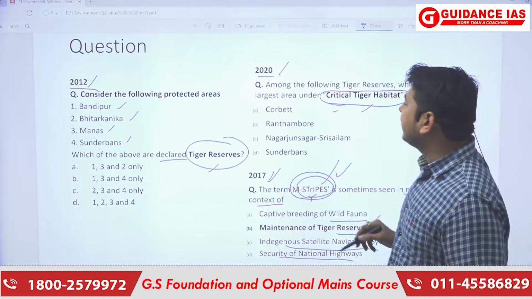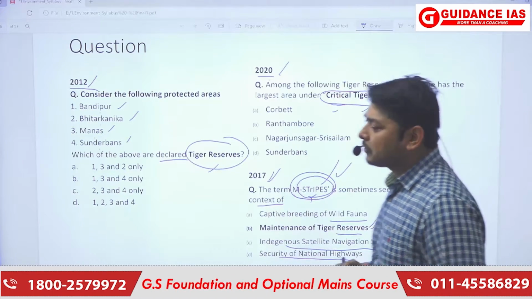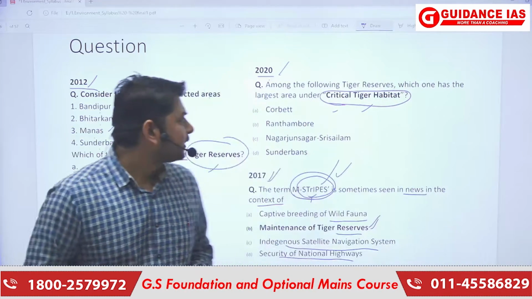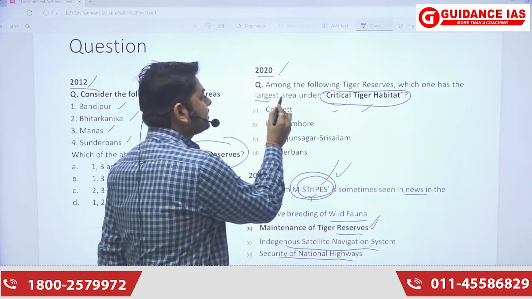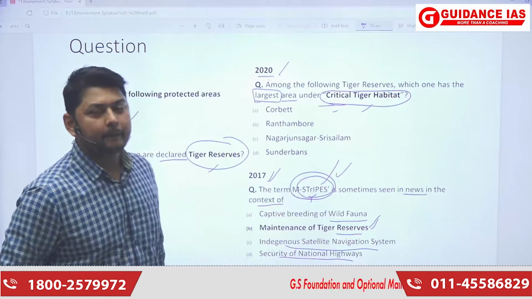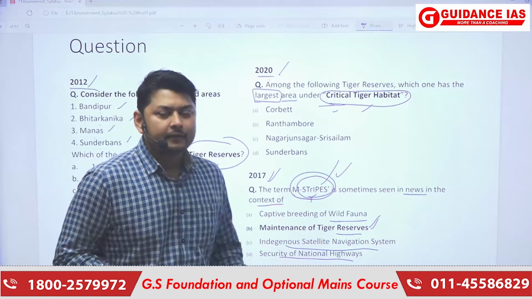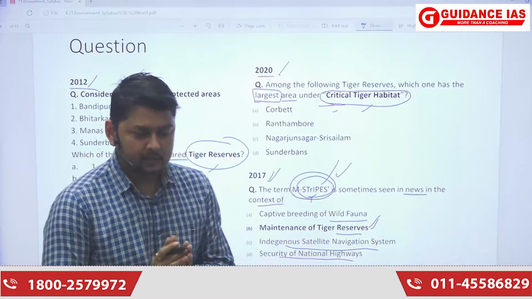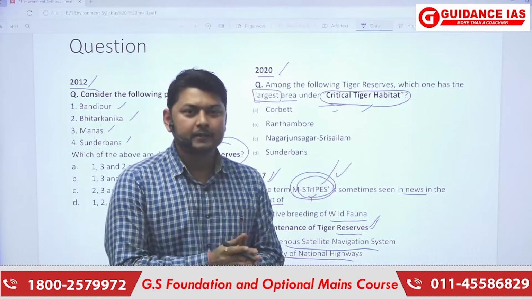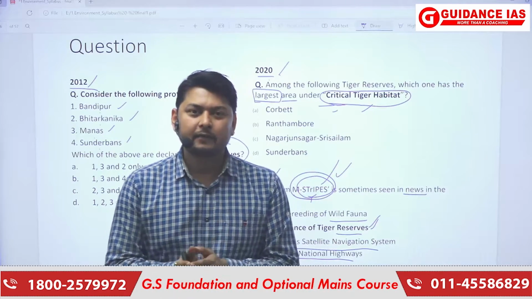In 2020, it asked: among the following tiger reserves, which one has the largest area under critical tiger habitat? It is asking for the largest area. Now, if we see this closely, every 4 years the tiger population assessment is being done.